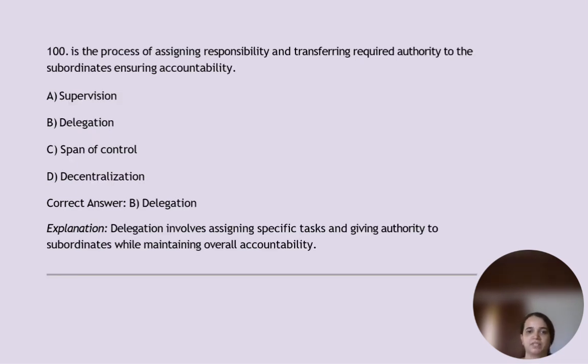It is delegation, option B, where it involves assigning specific tasks and giving authority to subordinates while maintaining overall accountability. In any institution, there will be an administration hierarchy level from manager to employee, and many subordinates are given some control, like executing the plans, as well in the different levels.